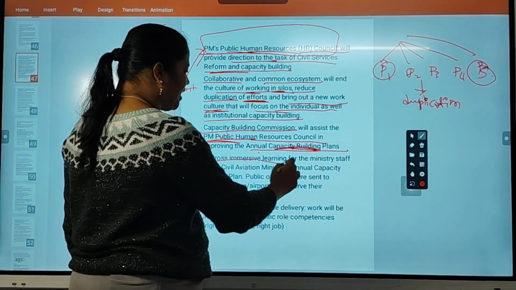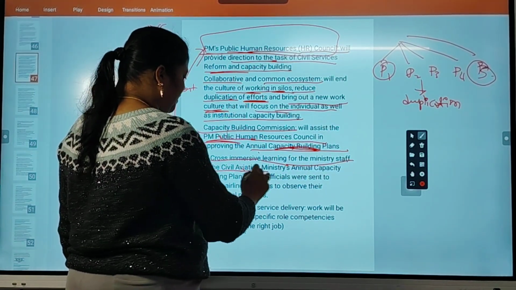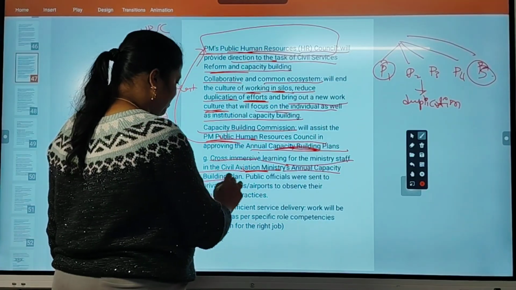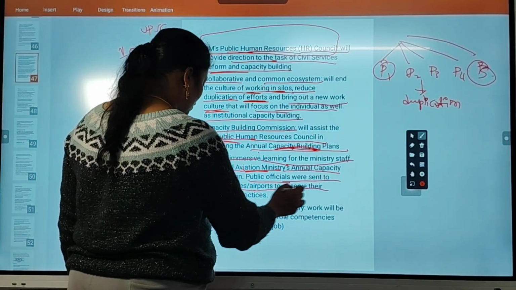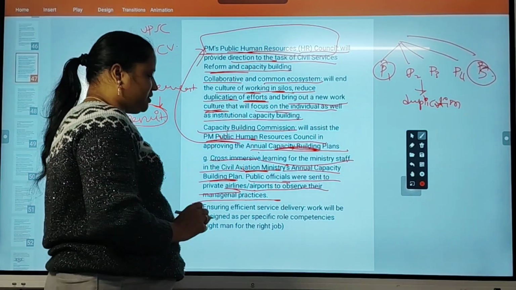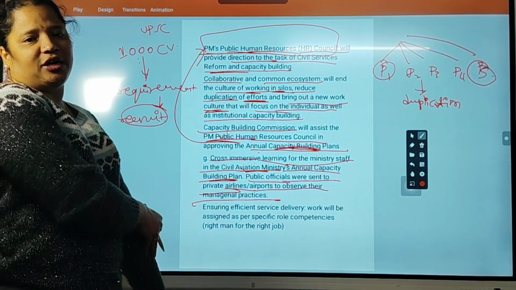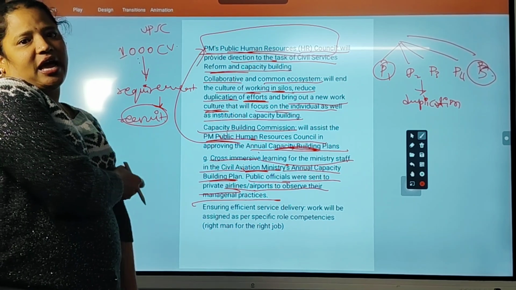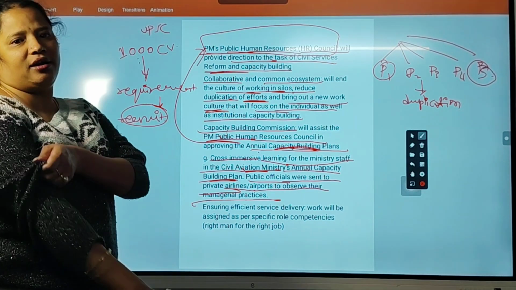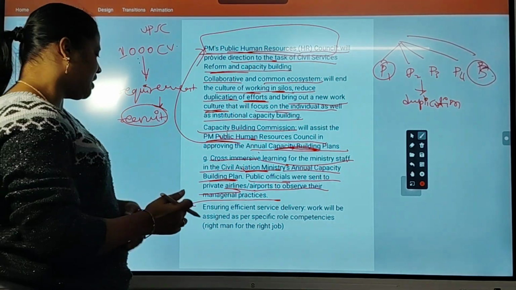Okay, cross immersive learning for ministry staff in civil aviation, ministry's annual capacity building plan. Public officials were sent to private airlines, airports to observe their managerial practices. Even the public officials will be sent to airports, etc. to check their skills, whether they are able to do the work or not.